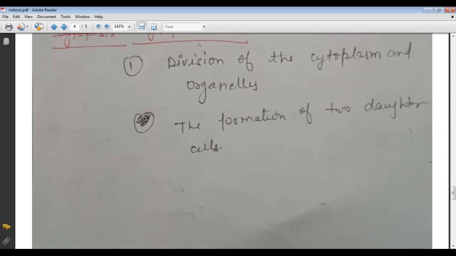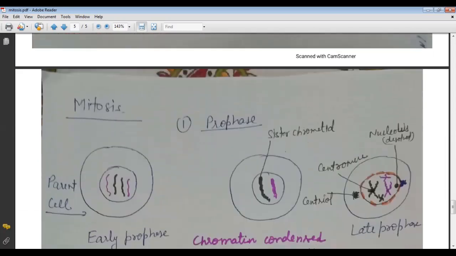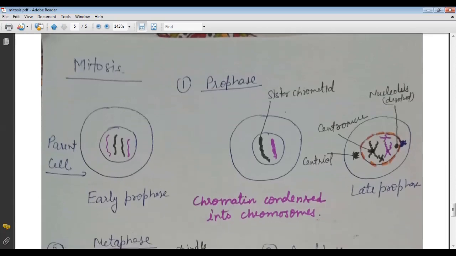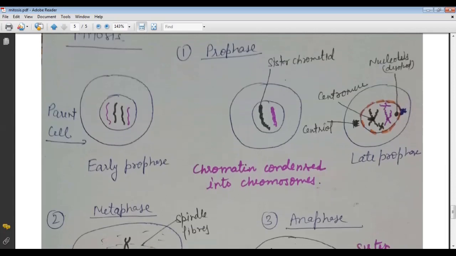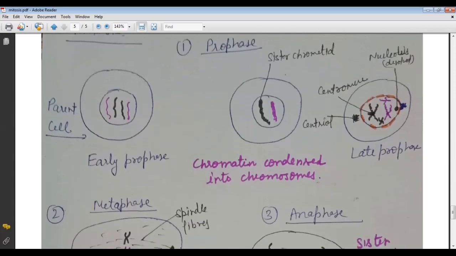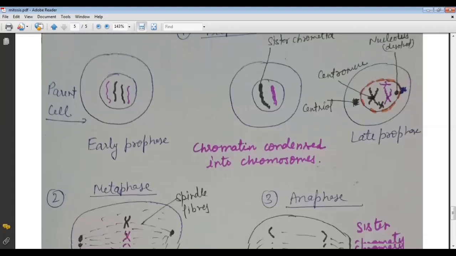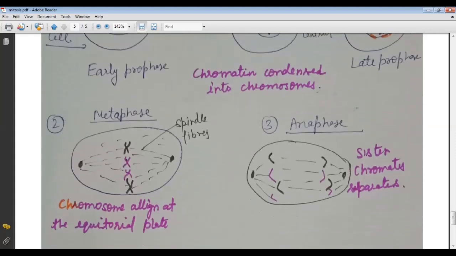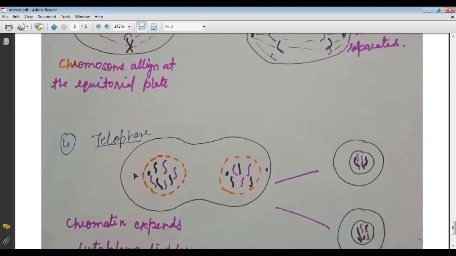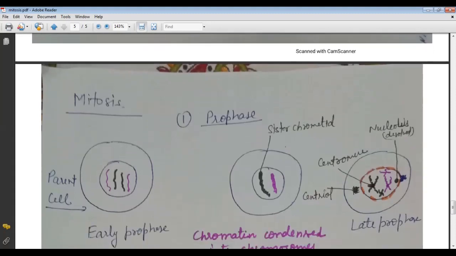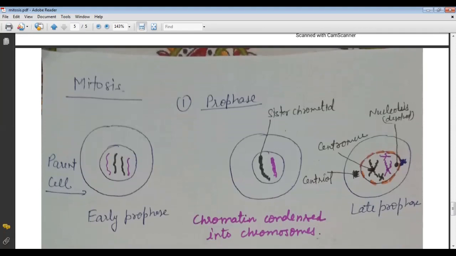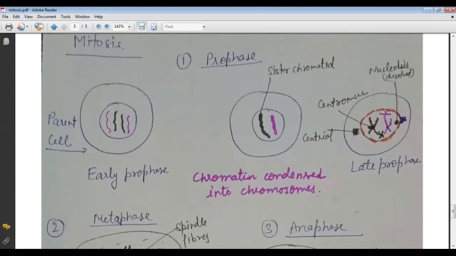So now the mitosis is explained in the diagram. It is very important to explain the mitosis with the help of the diagram. In this diagram, we show the different stages of the mitosis. As we know, the first stage is called the, oh sorry, prophase. The second stage is called metaphase. Third is anaphase, and fourth is telophase. So here, the prophase stage has two stages: first is the early prophase and the late prophase.